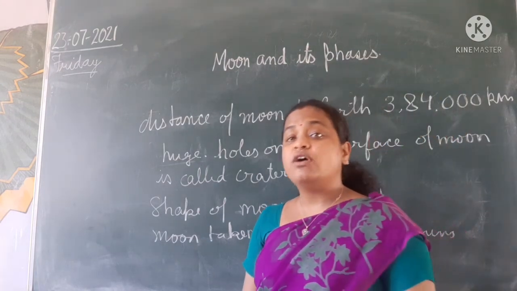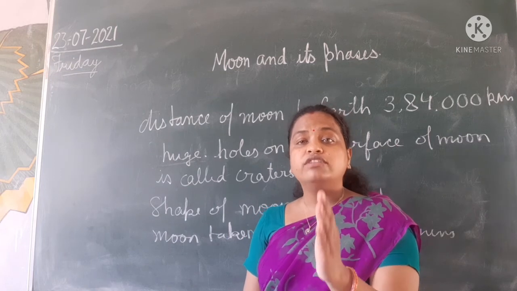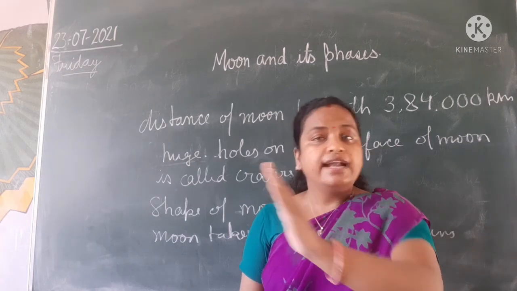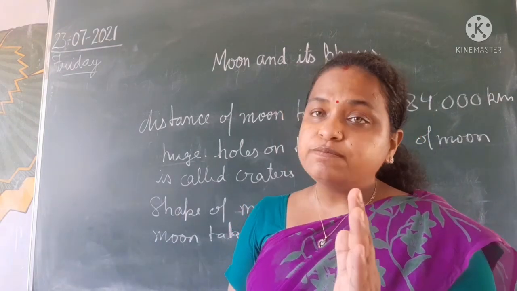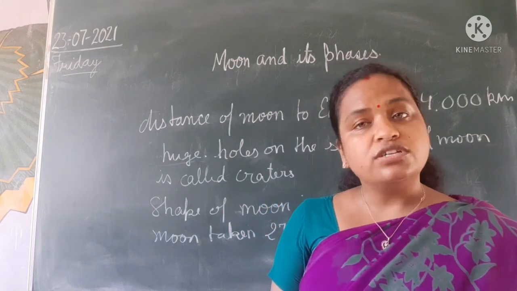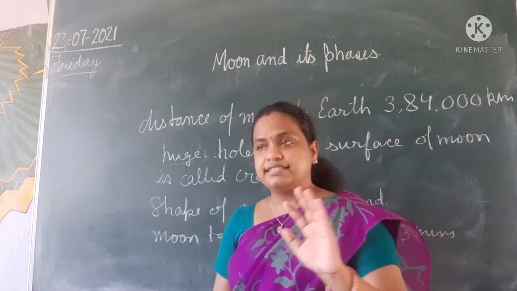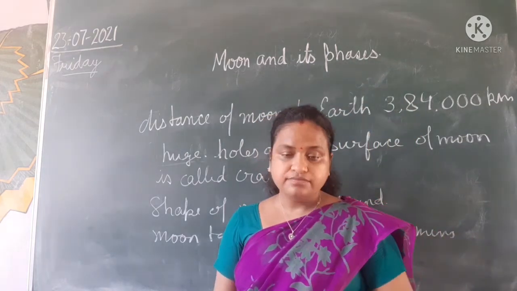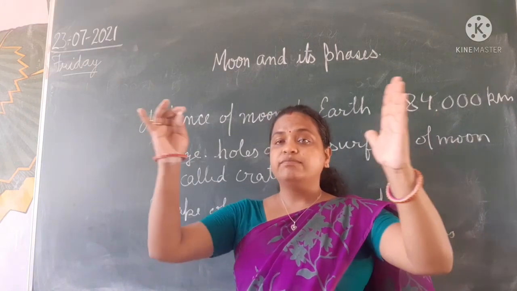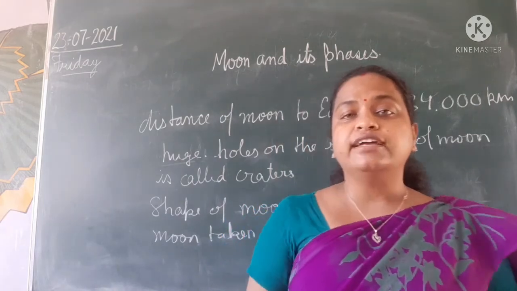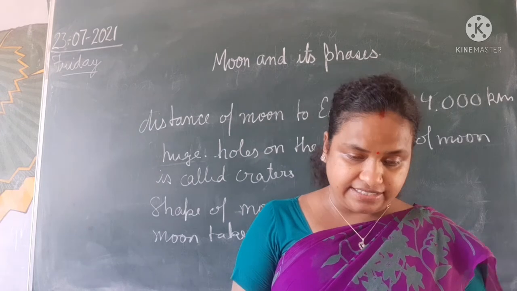That full moon is not exactly full. Half of the moon is towards the sun, which you can see as the bright part, and the other half is at the back, which is not visible to you. That bright half portion is said to be the full moon. The full moon occurs when the moon and the sun are on opposite sides. Otherwise you get the moon in different directions and sizes.